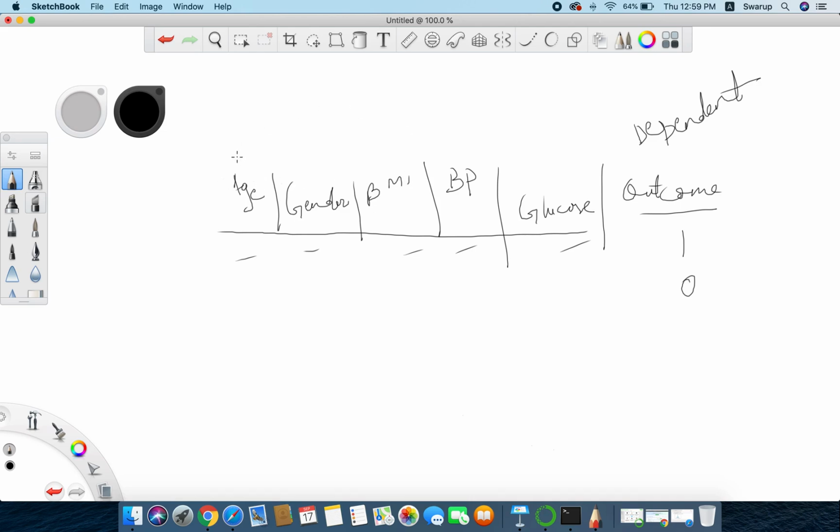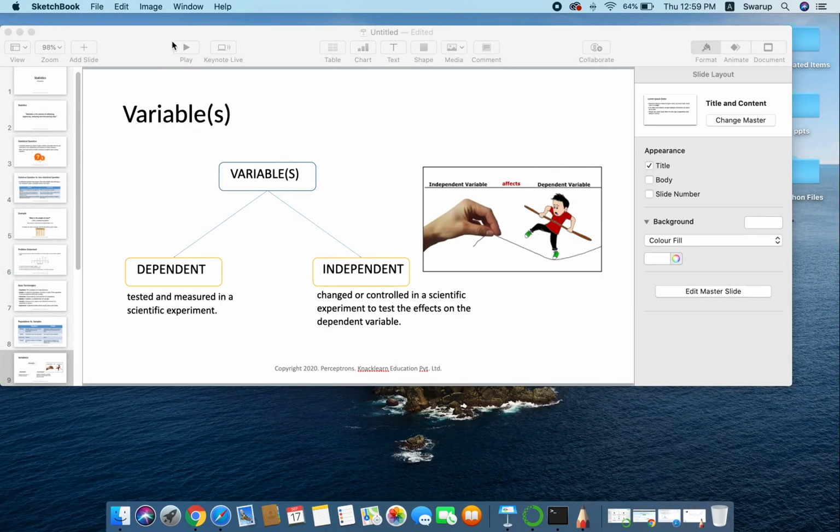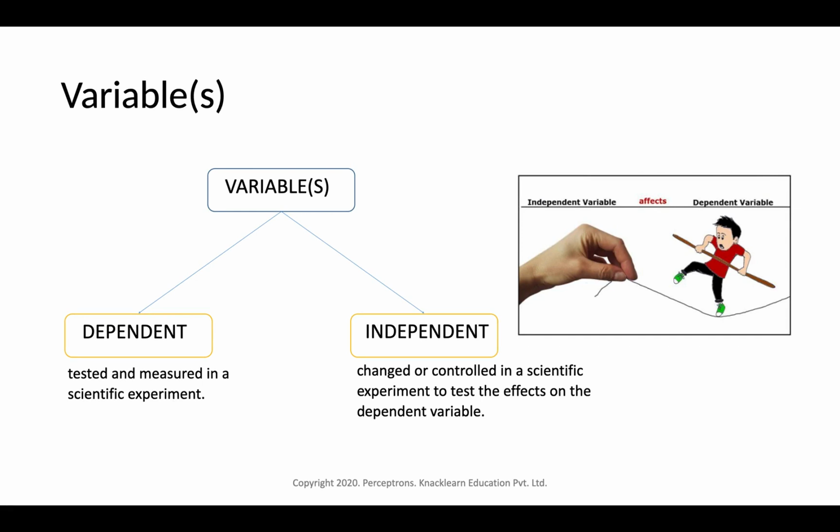We can take age, gender, BMI, blood pressure and glucose to study the effects on diabetes. These are all independent features, or independent variables. Age is one independent variable, gender is another, and so on. This is how we can figure out dependent and independent variables. Based on the problem statement, the dependent and independent variables can change, feature wise. Independent variables are also called predictors or feature vectors. The dependent variable is also called the target.